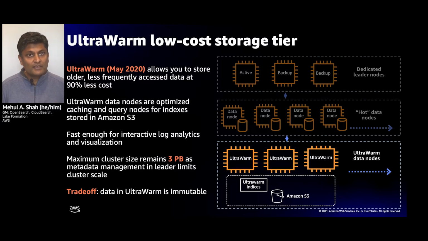Now this tier is actually pulling in data that we've put on S3. So we take your indices, your shards, and we make them immutable, and we store them on S3. And this tier actually caches the relevant data from S3 as needed, computes the queries as you need and returns the answers to you.